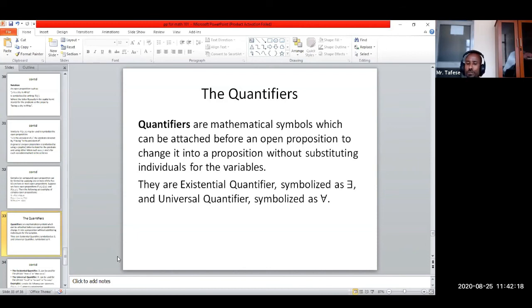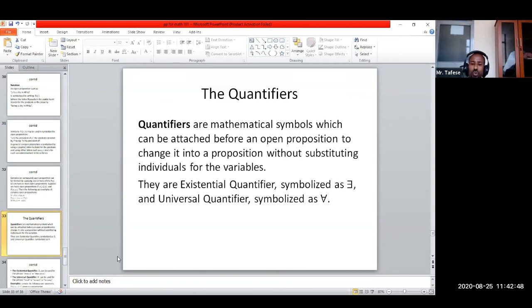The purpose of the attachment is to change the open proposition into a proposition, without substituting individuals for the variables. Let's see what they are. We say there are two in number.